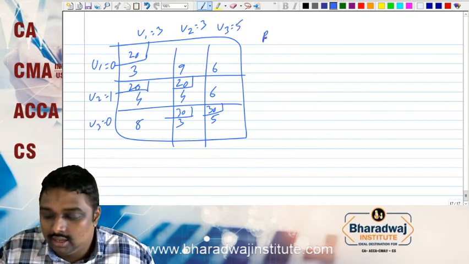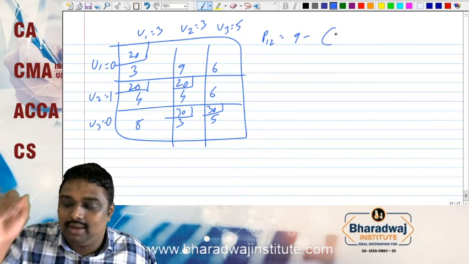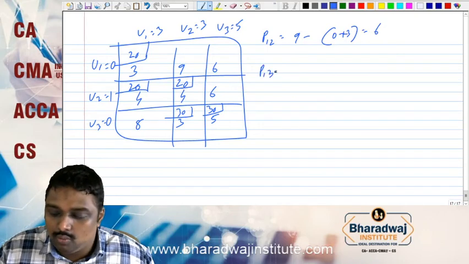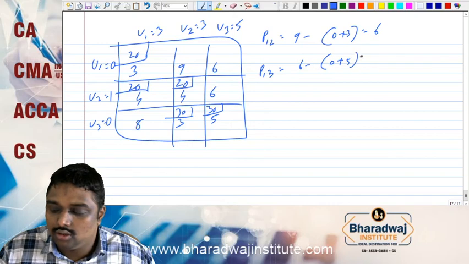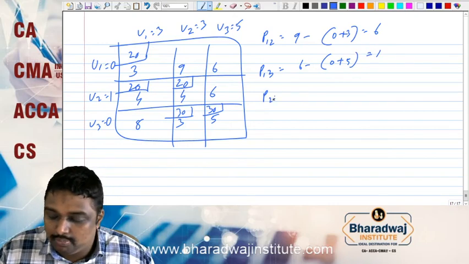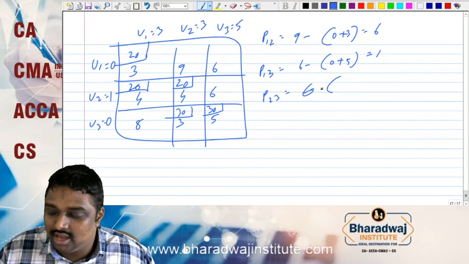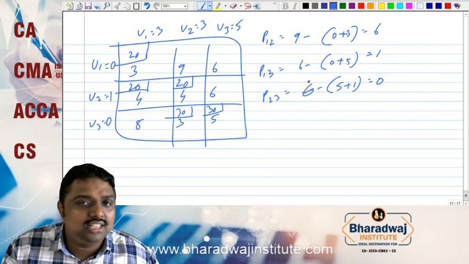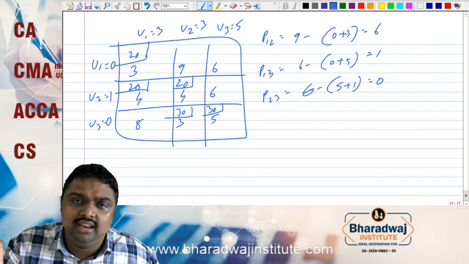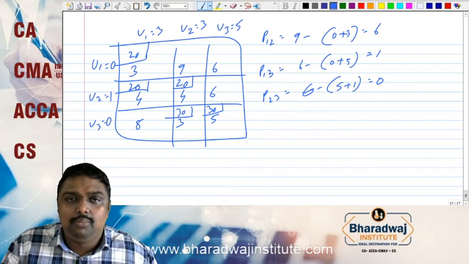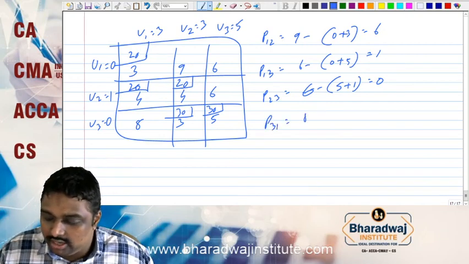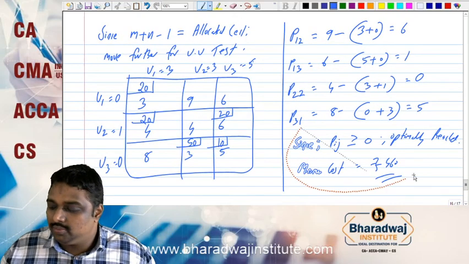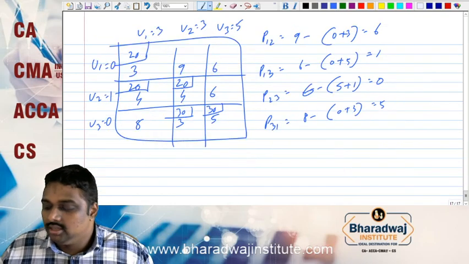Now we have to do the penalty. First P12, 9 minus... since we have already done one problem, I am going a little fast. P13, 6 minus 0 plus 5, 1. Next P23, 6 minus... Look here, again neck to neck is coming, but you are getting the answer because 460 we already know. Generally northwest will not give the same answer, but here we are getting it. Last but not the least, 8 minus 0 plus 3, 5. Since Pij is non-negative, optimality is reached. The minimal cost is 460.